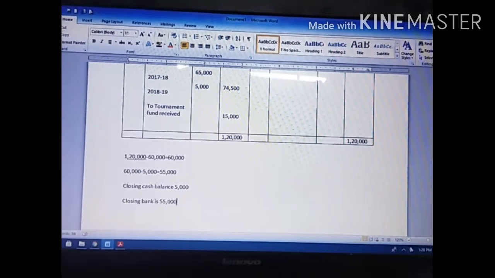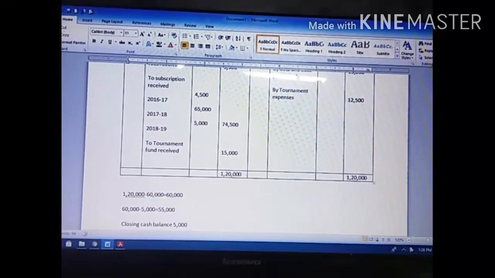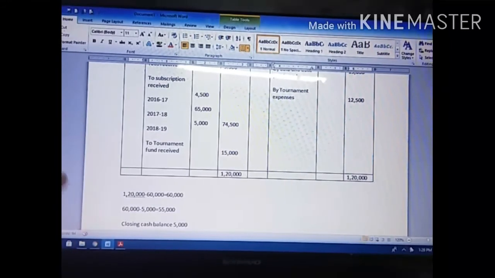So in the closing balance you have to show it like this only. In the credit side we are getting the balancing figure.